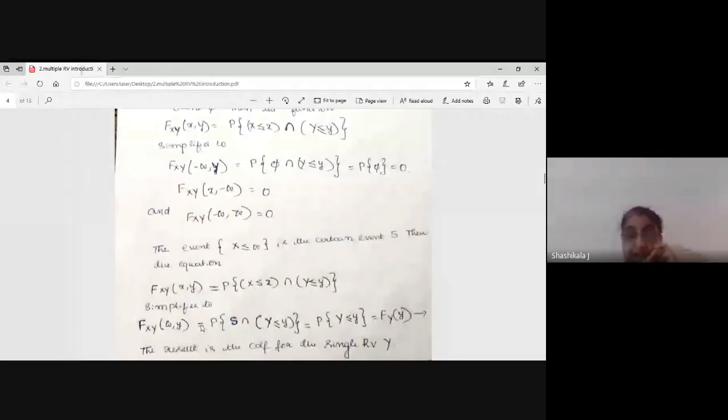Now, in general, how do we remember this? Because you can't always remember all the formulas. In the problem they will ask for the CDF of infinity and y. The intersection of infinity and y will obviously be equal to the probability of y. The probability of y is nothing but the CDF of y. Okay.